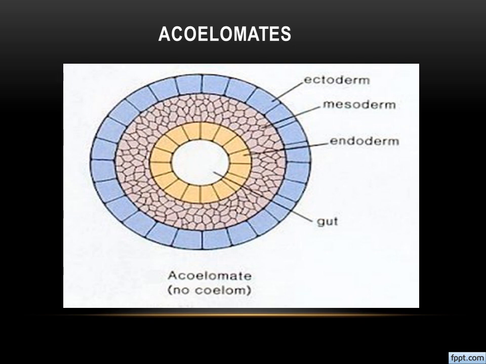There is no space or cavity between the ectoderm and the endoderm, right? That's why the body will be without coelom, a solid form, because there is no cavity. Understand? This type, the acoelomate, is present in phylum Platyhelminthes, for example flatworms. Fine.